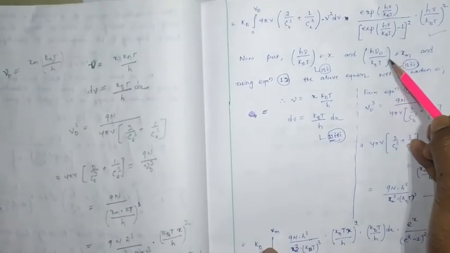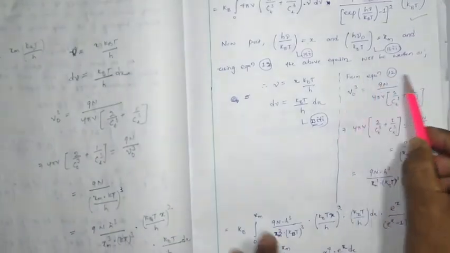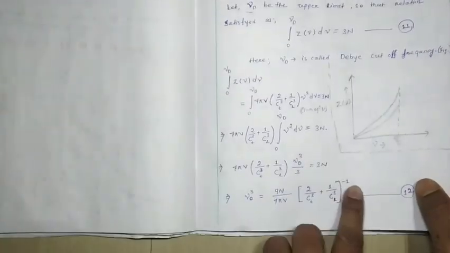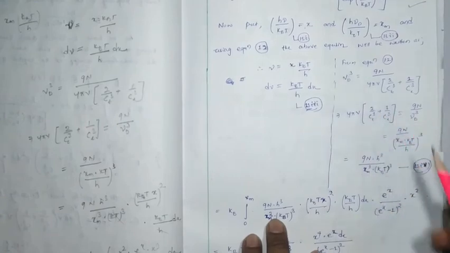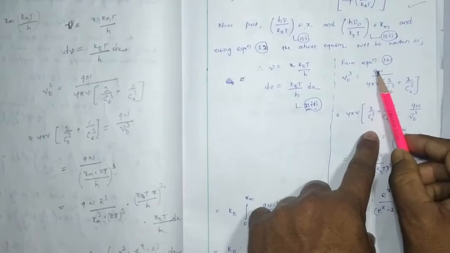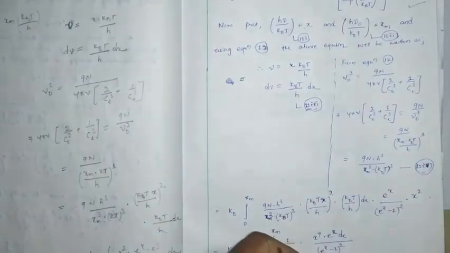From equation number 12, what we got, this much we got, this is our equation number 12. Okay, this is in inverse, so I can write 1 by this much, so 4 pi V into this much will be equal to 9N by mu_D cube.